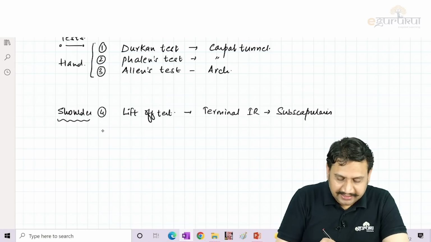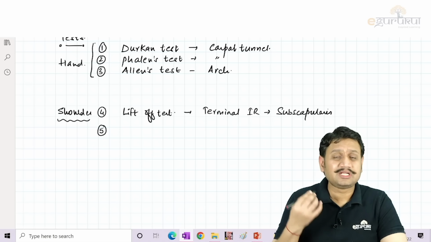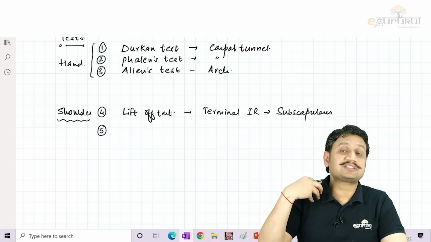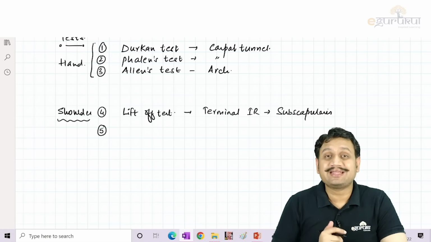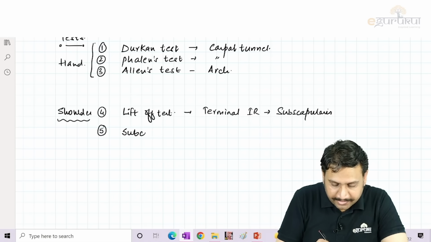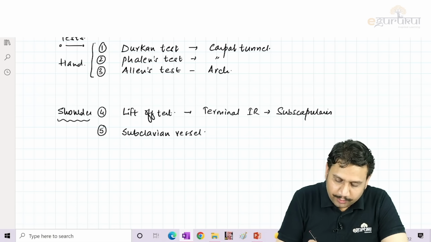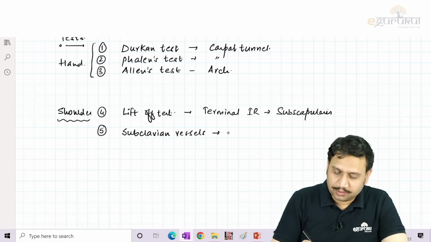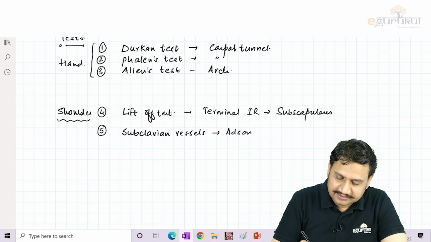Okay. Other than that, number 5, in the shoulder area, when there is a compression of the subclavian vessel or the brachial plexus, what test can we do for the subclavian vessel compression in the neck area? That is what you call the thoracic outlet syndrome. So when the subclavian vessels are compressed, what are the tests which are done? One is what you call the Adson test.